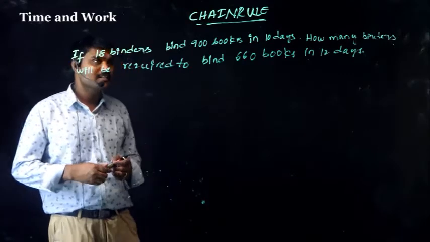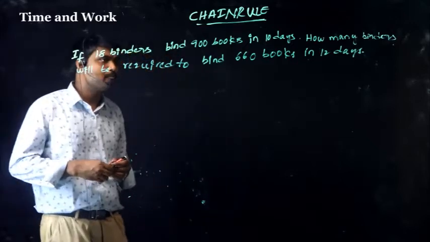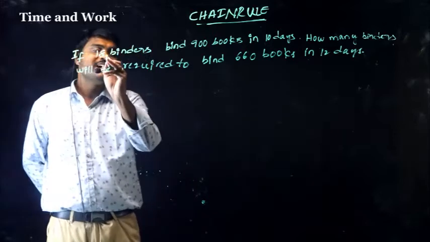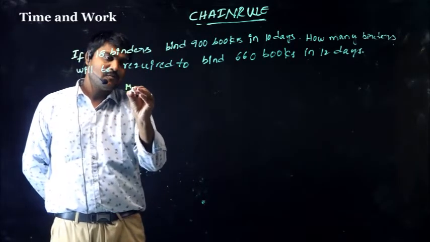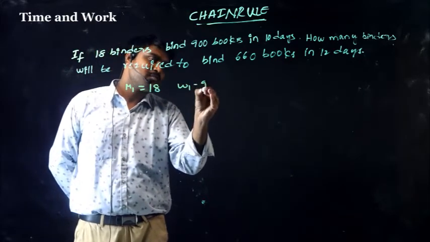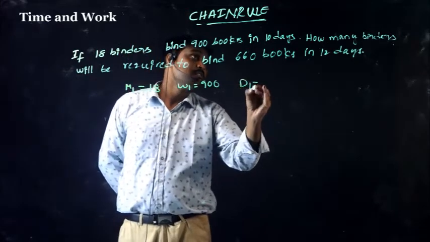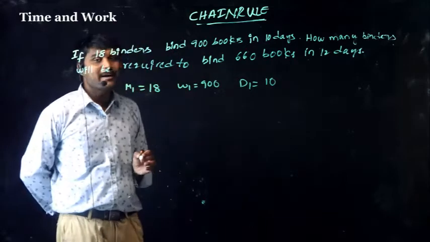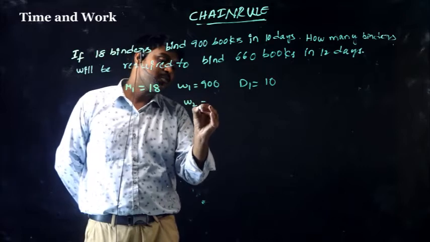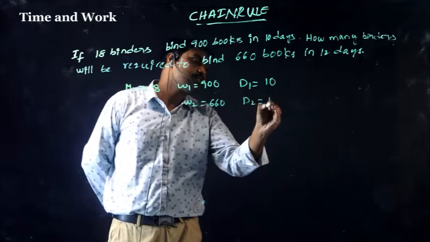If 18 binders bind 900 books in 10 days, how many binders will be required to bind 660 books in 12 days? Here 18 binders, that means M1 equals 18. W1 equals 900 books, D1 equals 10 days. 660 books is W2 equals 660, in 12 days, D2 equals 12 days.